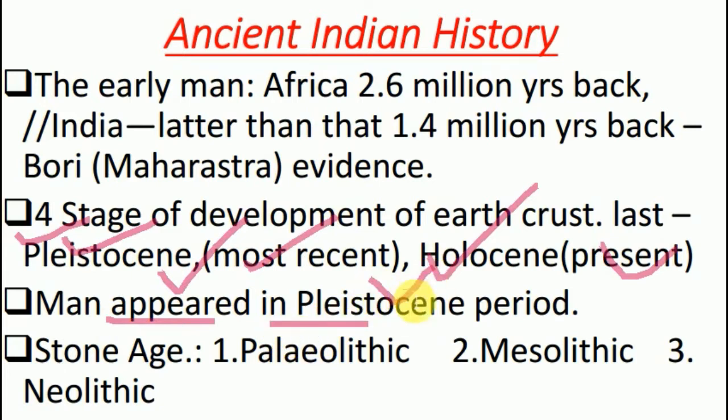Indian history is generally categorized through some stages, of which the Stone Age is of much remark. The Stone Age is generally categorized into three parts, which are the Paleolithic, Mesolithic and Neolithic Age. Okay, now we will be discussing every part gradually. So let us move to the next slide.